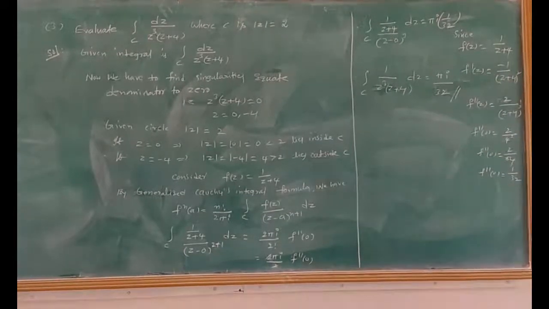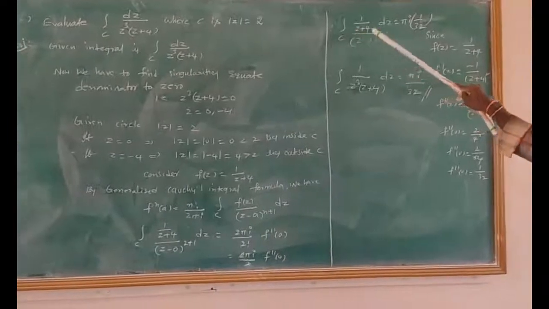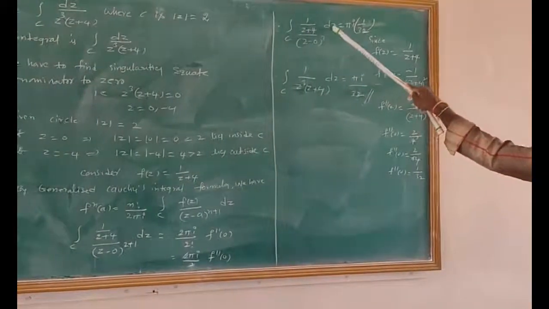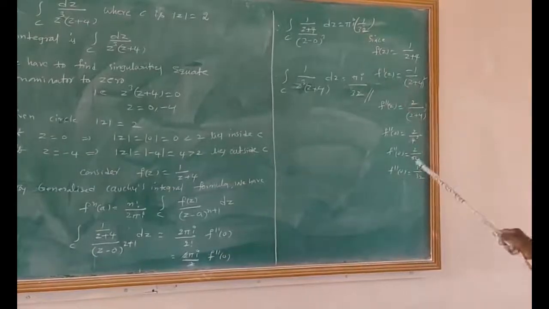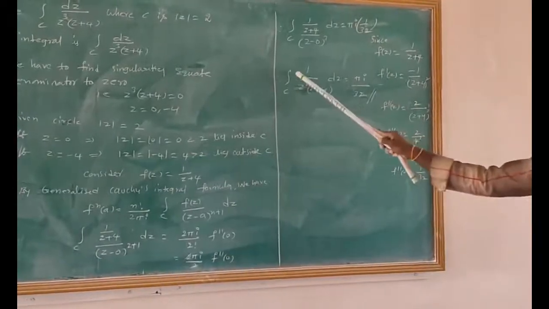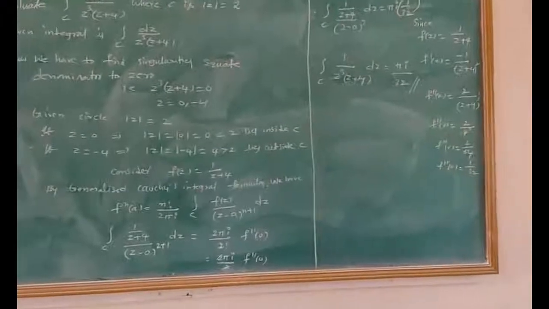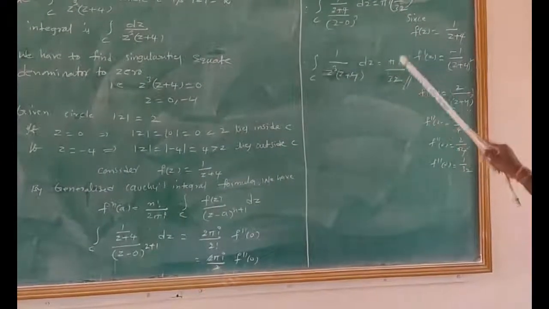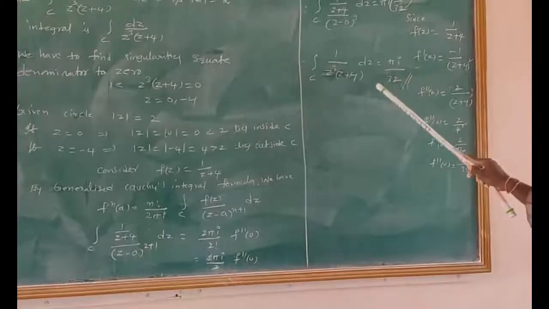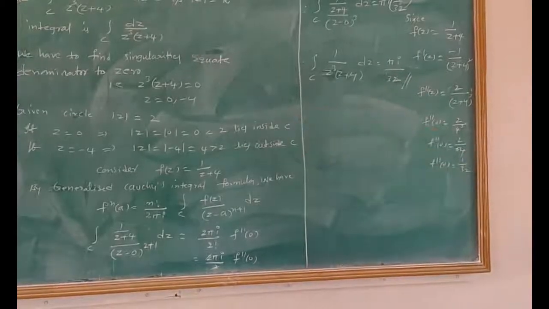Therefore, integral over c 1 divided by z plus 4 divided by z minus 0 whole cube into dz equals pi i into f double dash of 0, which is nothing but 1 by 32. Therefore, integral over c 1 divided by z cube into z plus 4 into dz equals pi i divided by 32. This is the solution of the third problem in Cauchy's integral formula.